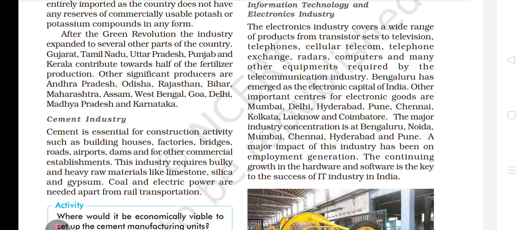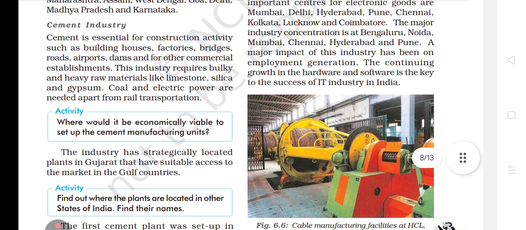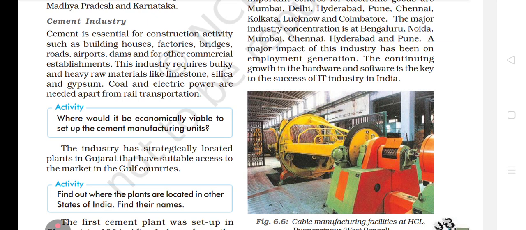Okay. Next is the cement industry. If I talk about the cement industry, cement is essential for construction activity such as building houses, factories, bridges, roads, airports, dams, and for other commercial establishments. Okay, so cement is a very essential item, because even today when we build houses and all, we require cement.